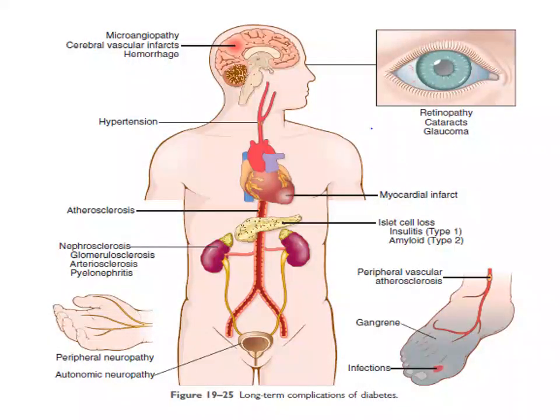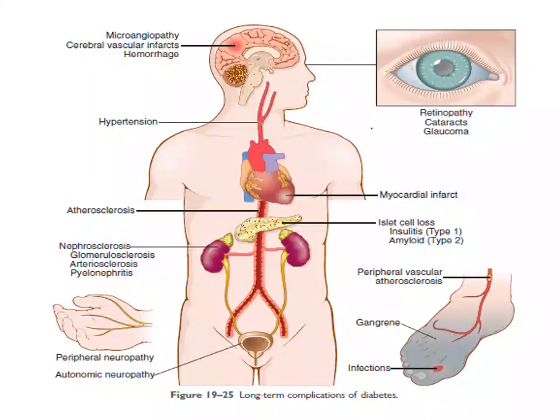In the pancreas, there will be insulitis, amyloid deposition and islet cell loss. Nephrosclerosis in the kidney, which can be glomerulosclerosis, arteriosclerosis, pyelonephritis. And in the upper limb, there can be peripheral neuropathy. There can be autonomic neuropathy leading to bladder and the bowel dysfunction.